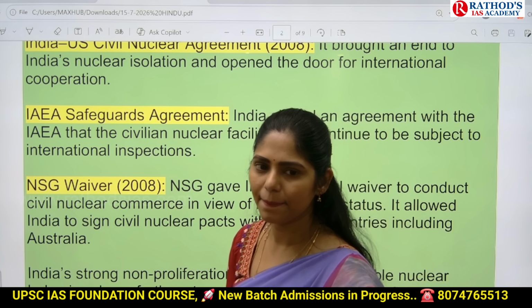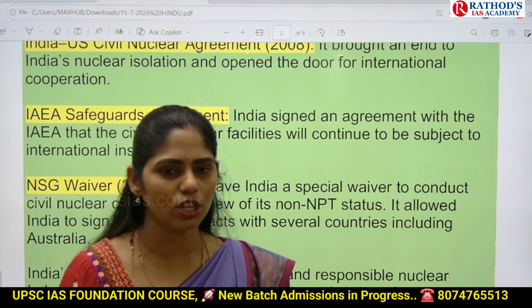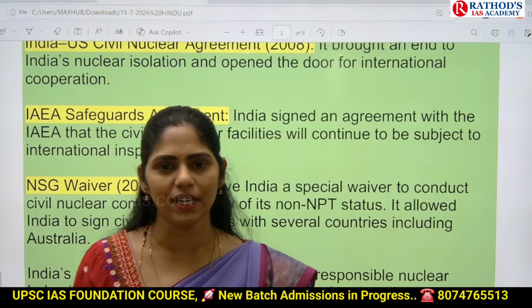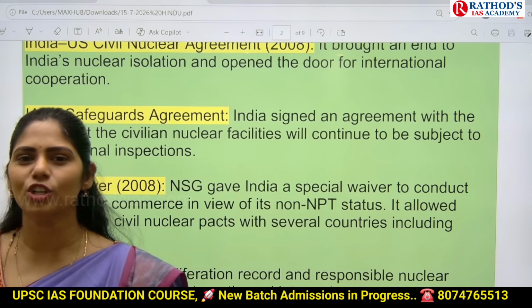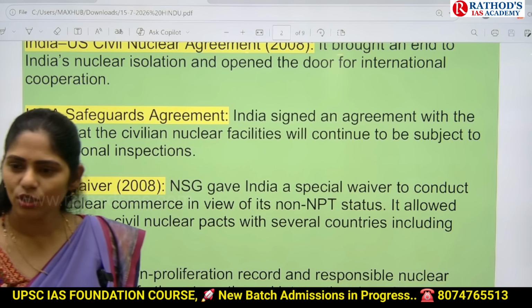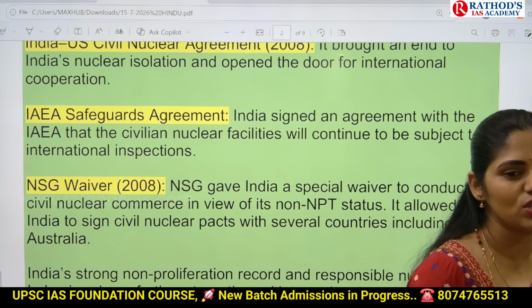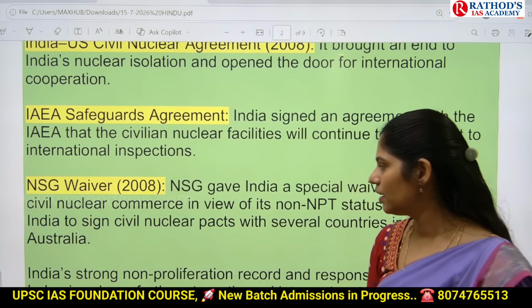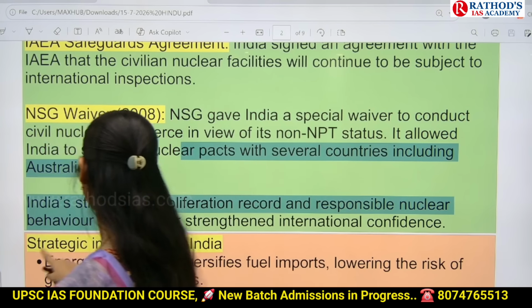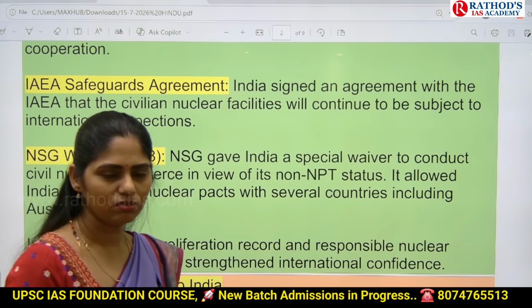Come on, tell me. The first one is we can move towards clean energy. We can decrease our reliance on coal-based or thermal energy. If you go for thermal energy, it will release more carbon dioxide and sulfur into the atmosphere. So we can reduce that kind of emissions. Clean energy is one advantage. Any other things? Yes, we can ensure energy security.